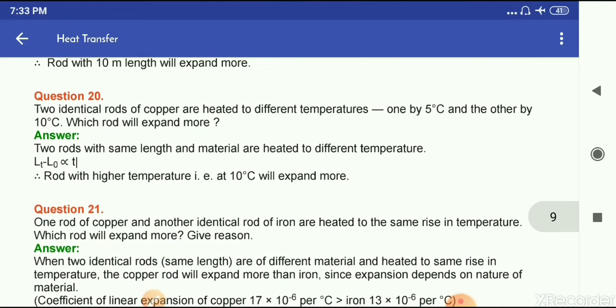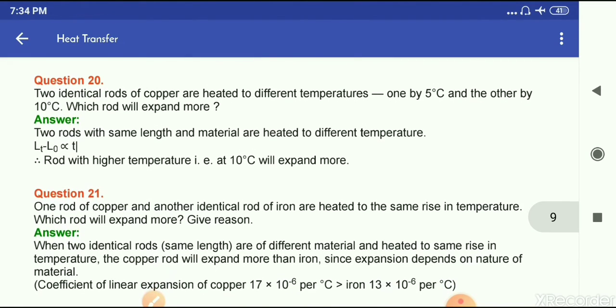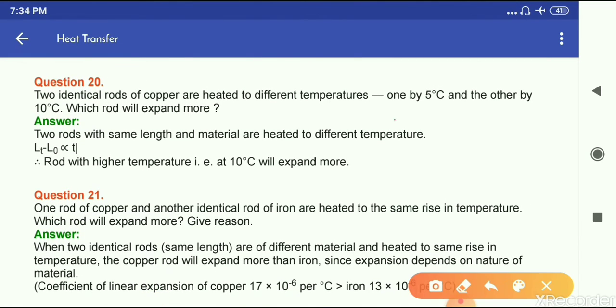Question number 20. Two identical rods of copper are heated to different temperature, one by 5 degrees Celsius and other by 10 degrees Celsius, which will expand more? So the rod with higher temperature, that is at 10 degrees Celsius, will expand more.